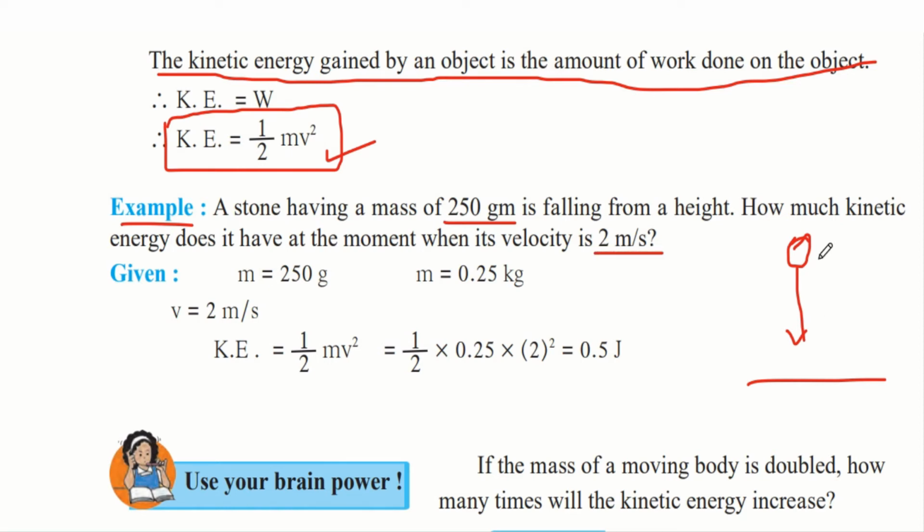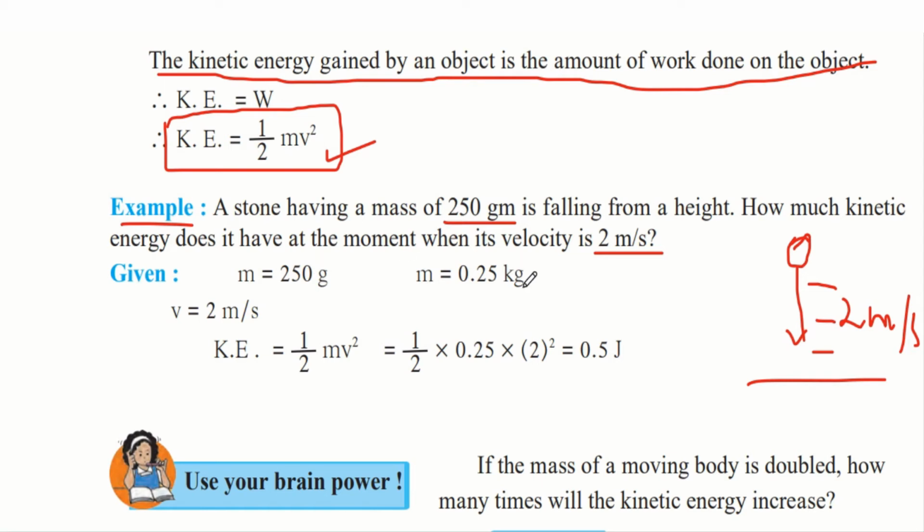So when you drop a stone, you will notice that as it reaches towards the ground, its velocity keeps on increasing as it goes lower and lower. So they are telling us at one point of this, the velocity of the stone was 2 meter per second. So we have to find out how much kinetic energy it has when it reaches a velocity of 2 meter per second. So we have the mass, which is 250 grams.